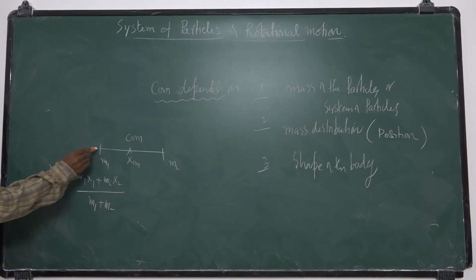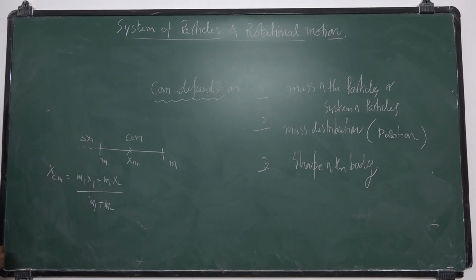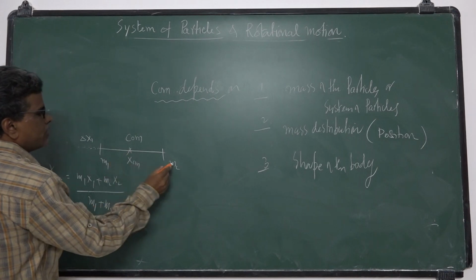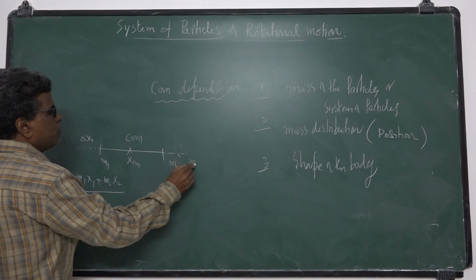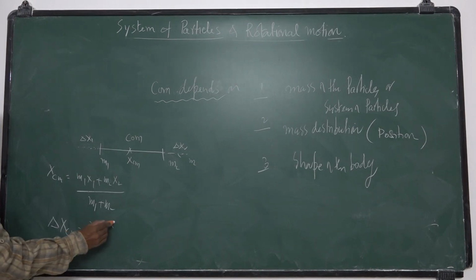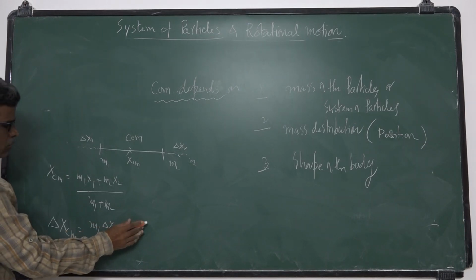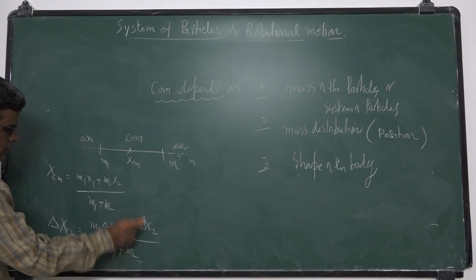Suppose m1 is shifted like this, by delta x1 from its initial position, and m2 is shifted by delta x2. Now these are the new positions. Then what is the shift in center of mass? As position changes, the center of mass changes. So shift in center of mass delta xcm is equal to m1 delta x1 plus m2 delta x2 by m1 plus m2.